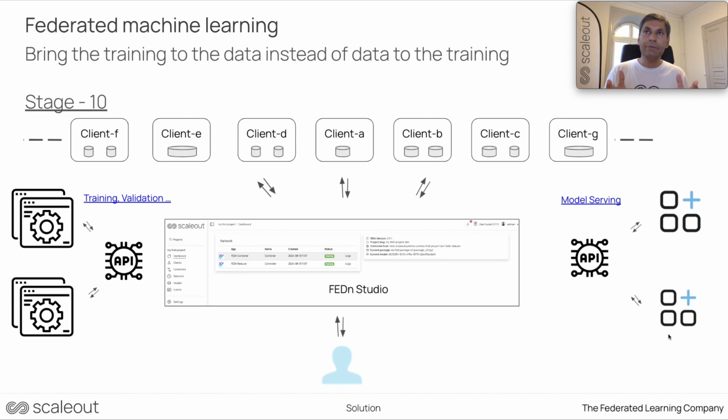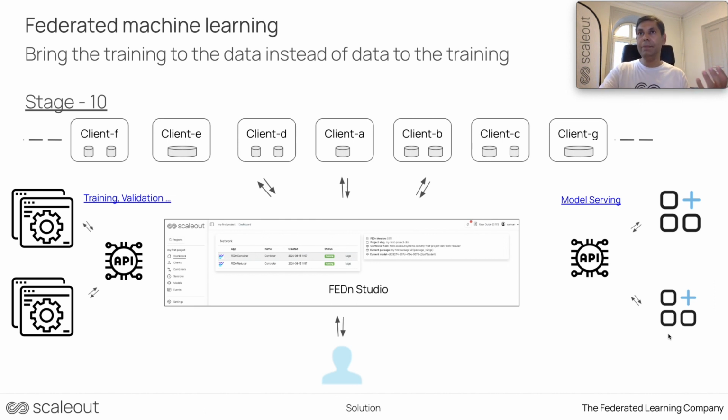So far, what I have seen in FEDn within the scope of the previous two scenarios that we are now quite familiar with. And if you are not familiar with, there are links available in the description. You can have a look at the previous scenario. We have seen Studio all the time, the nice web interface that gives us quite a lot of power. And what I want is APIs.